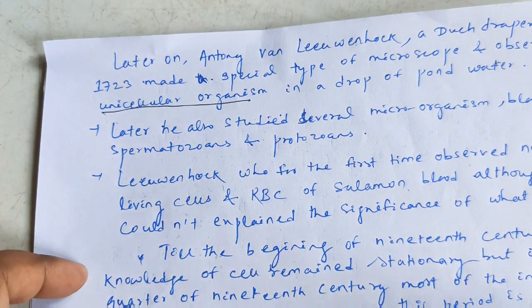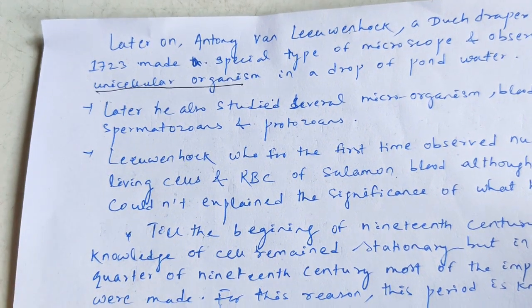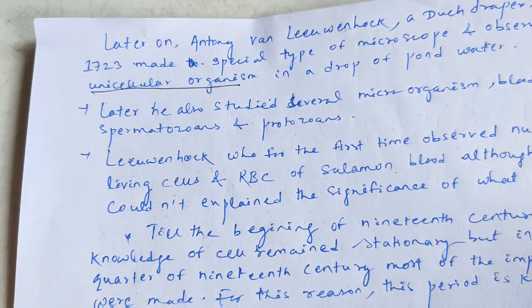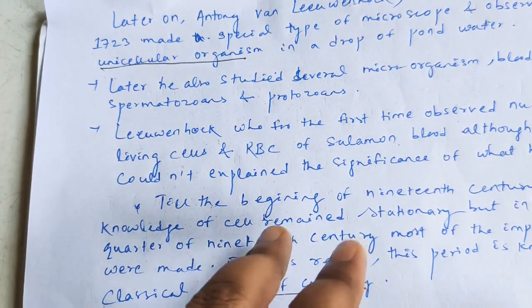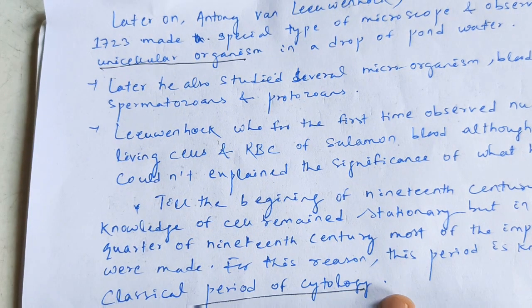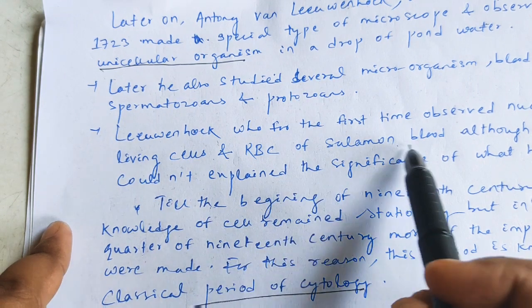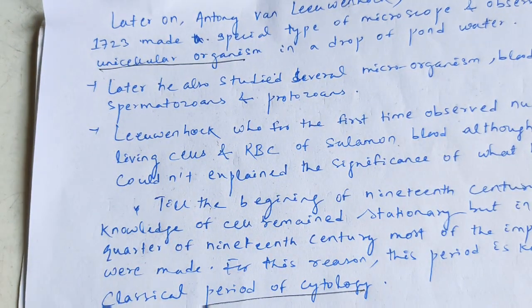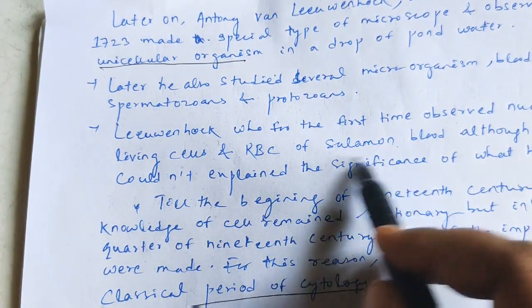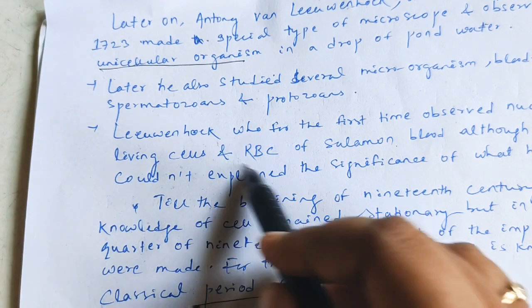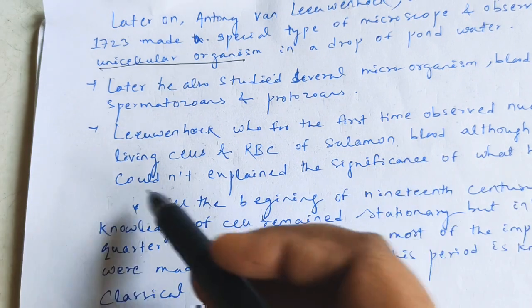Got it? Later he also studied several microorganisms, blood cells, spermatozoa, and also protozoans. So Leeuwenhoek was the first to observe the nuclei of living cells and the RBCs of salmon blood. What he first observed was the nuclei in salmon, in the salmon blood, that is the RBC. He observed the RBC and nuclei of the living cell.